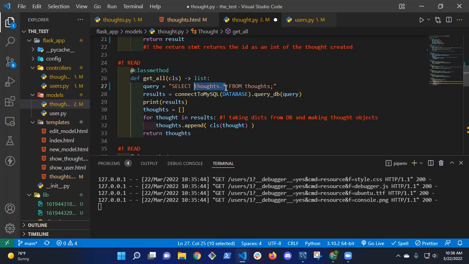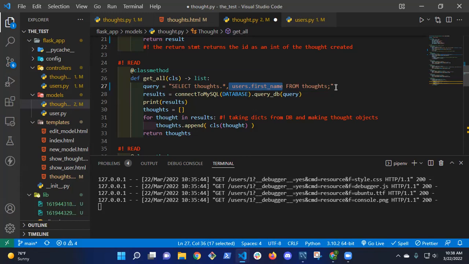Okay, so thoughts dot star. And I also want to get users dot first name. Now, users dot first name is obviously a separate table. So I'm getting everything from the thoughts table, and I want to get the first name column from the users table that corresponds to this thought. Okay, questions so far? I want to make sure I didn't lose anybody with this.